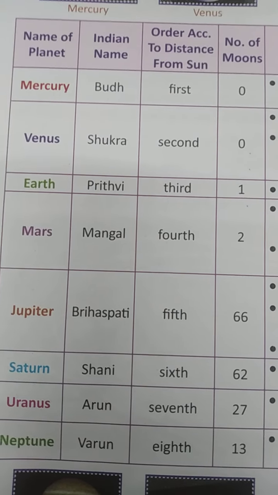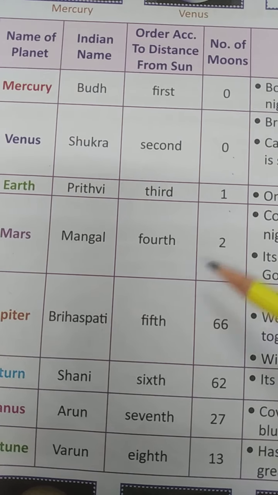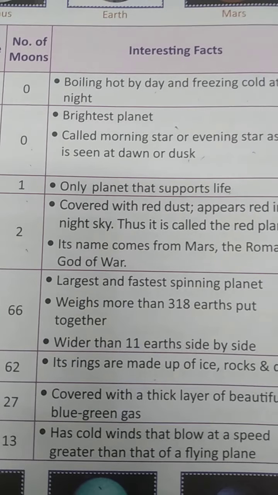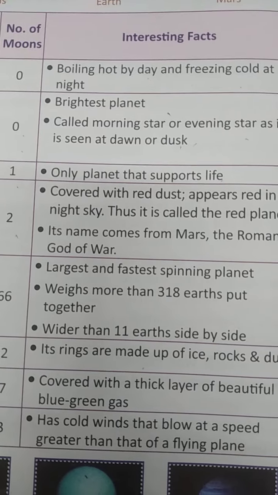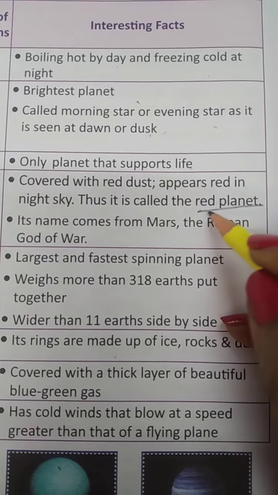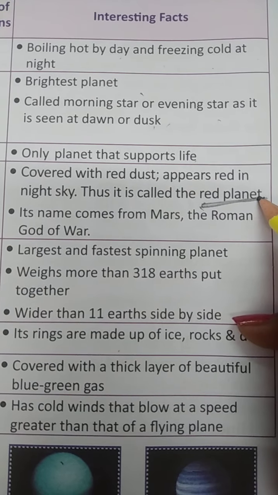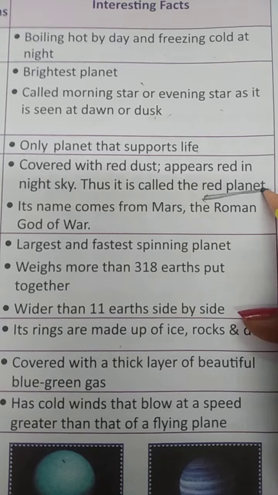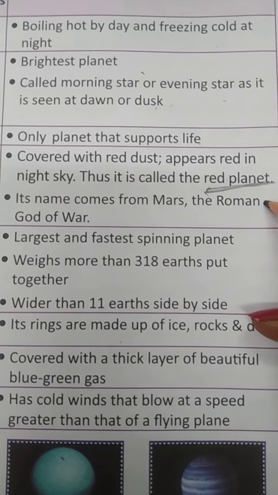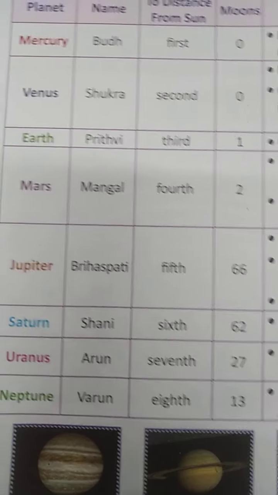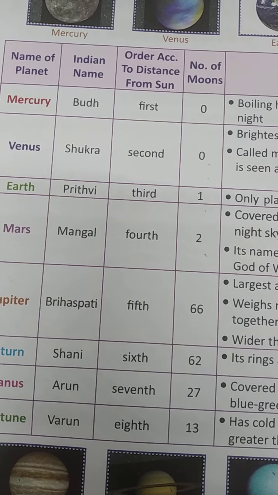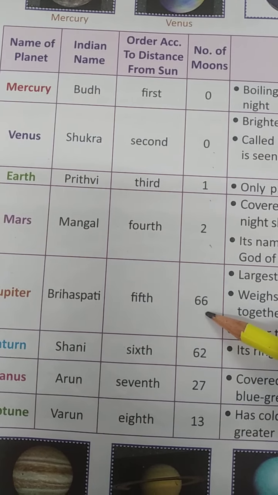Next is Mars. The Indian name is Mangal. Order is 4, number of moons is 2, and Mars is covered with red dust and appears red in color, that's why it is known as the red planet. If there is a question, name the planet that is known as the red planet, your answer will be Mars. And its name comes from the Roman god of war. Next is Jupiter and the Indian name is Brihaspati, its order is 5th from the sun and the number of moons is 66.